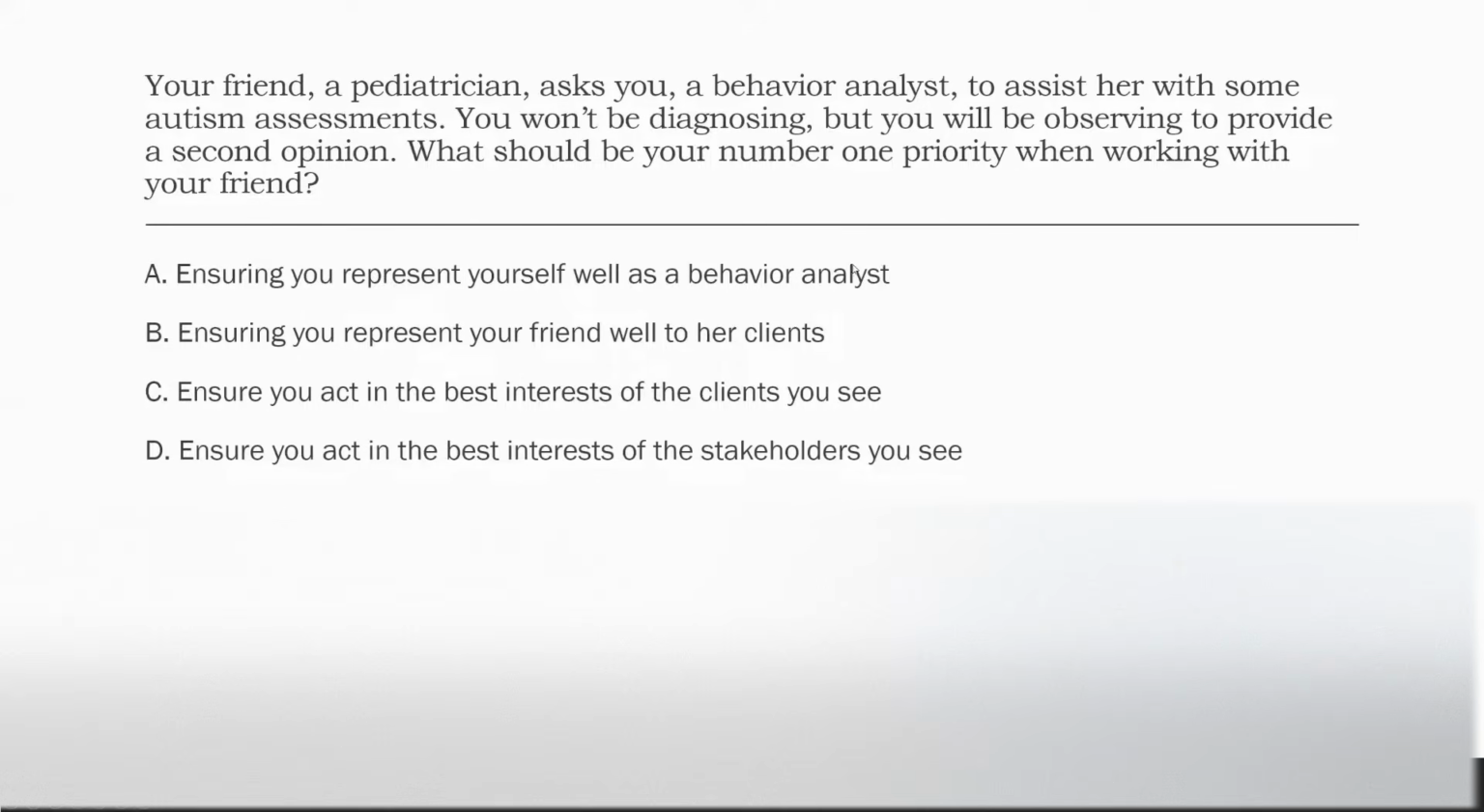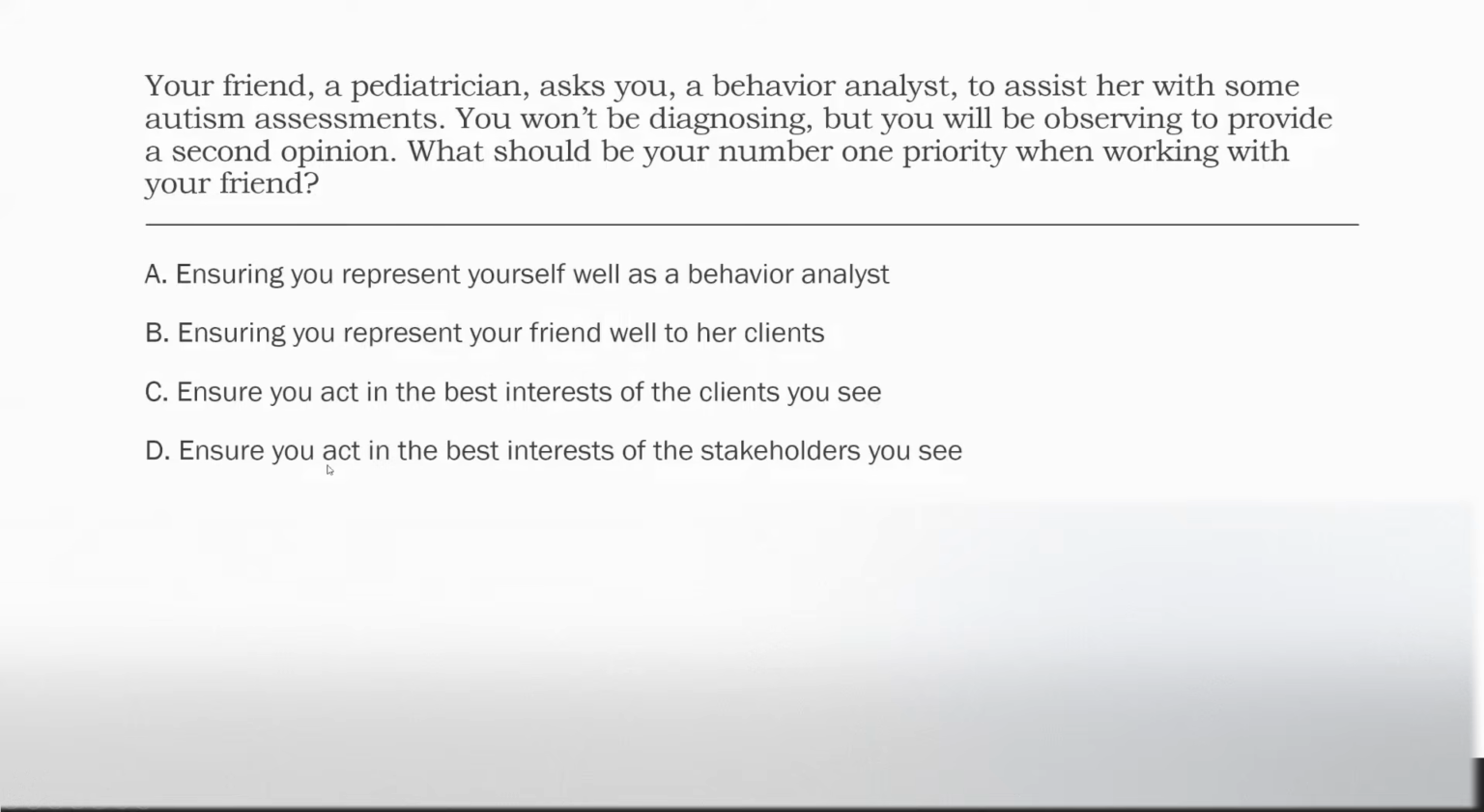Let's keep reading. Always read all of your answer choices. Do we have a better answer? C, ensure you act in the best interest of the clients you see. Absolutely. This is our number one priority. This trumps even representing yourself as a behavior analyst, okay? Ensuring you act in the best interest of the client when consulting with a third party, straight from the ethical code, is the most important thing, okay? Above all else, act in the best interest of your client. So C looks like our best answer.